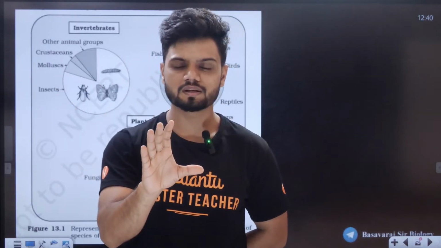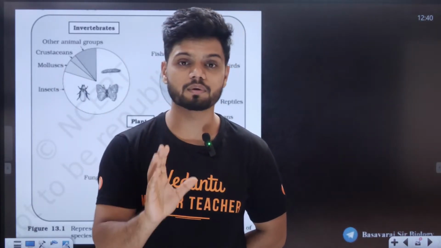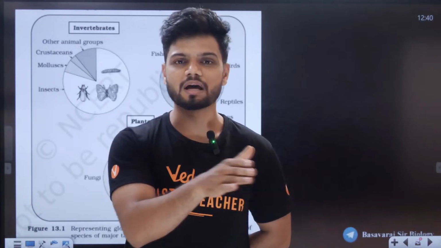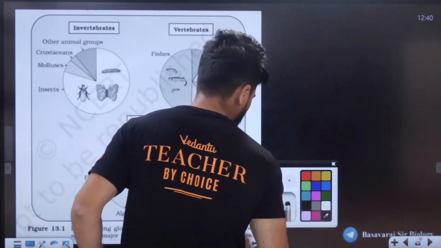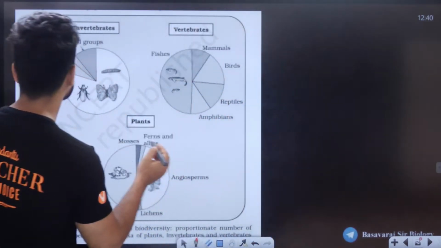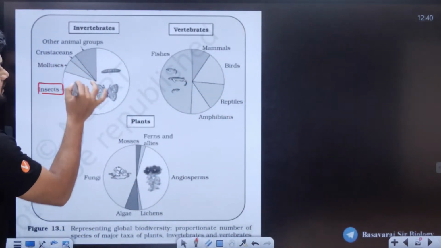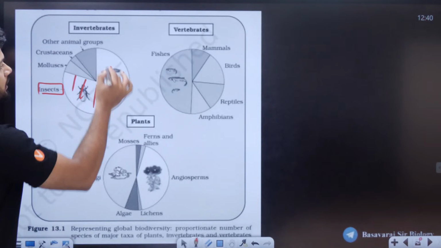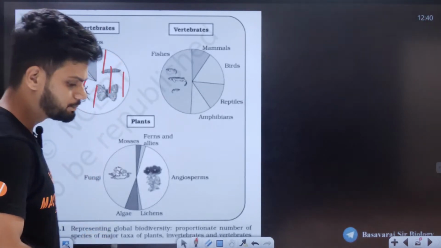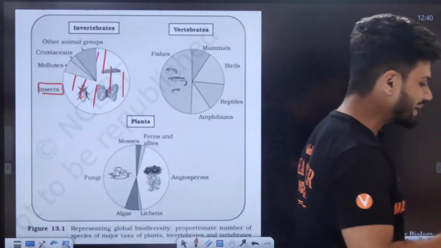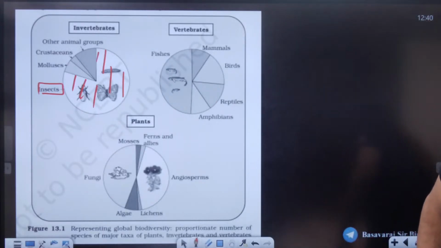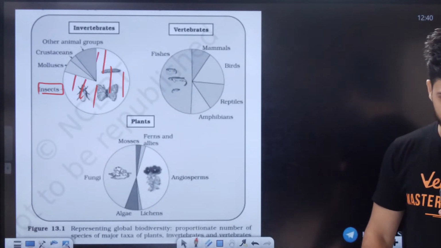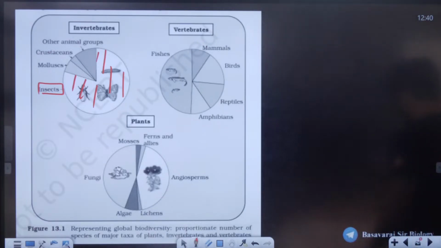The largest phylum is Arthropoda. All of you remember zoology, you recently studied the animal kingdom. Arthropoda. Can you see here in NCERT, all of you? Insect is the highest. Tell me which is the second largest phylum in your animal kingdom? Second largest phylum, quickly.